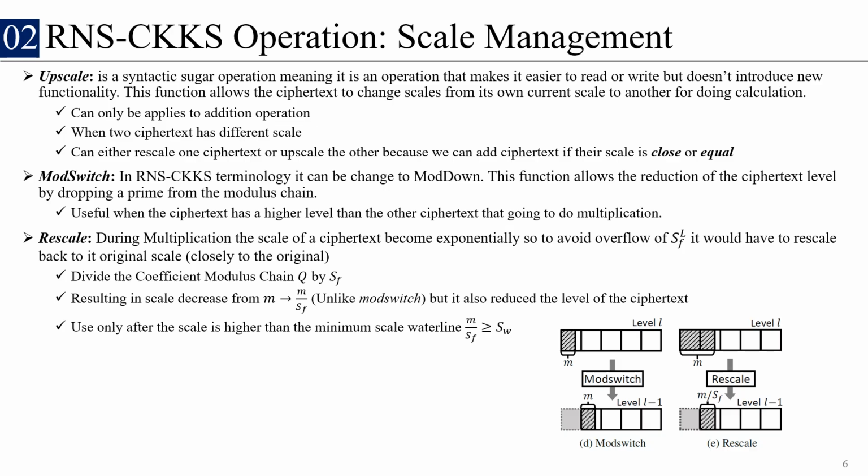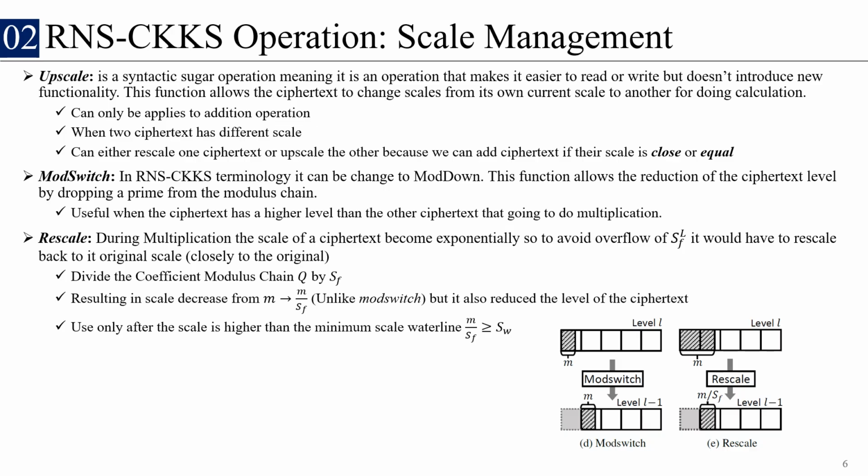We divide the coefficient modulus chain by the scale that was used, resulting in a decrease of the scale by SF, which in this case is the current scale. Unlike mod switch, it also reduces the level of the ciphertext. So when rescaling, both the scale and the level drop by 1. We drop 1 prime and drop 1 level at the same time.